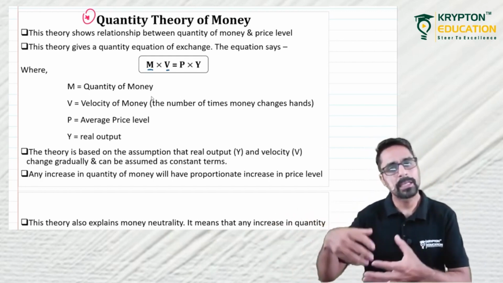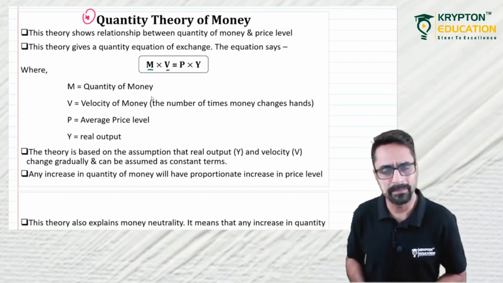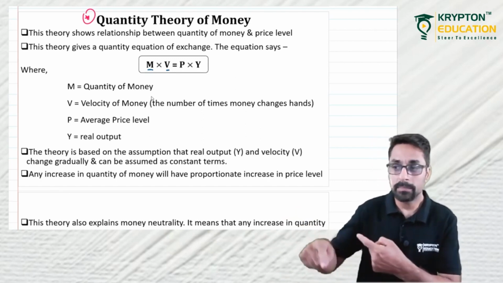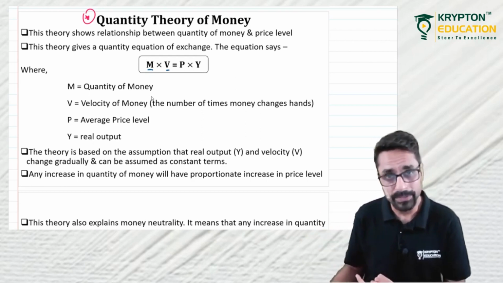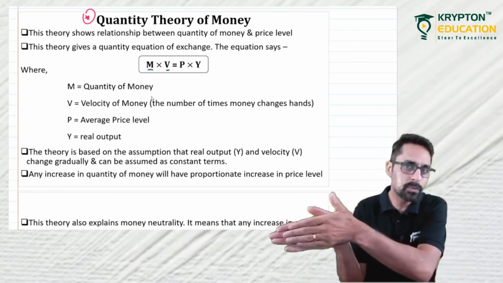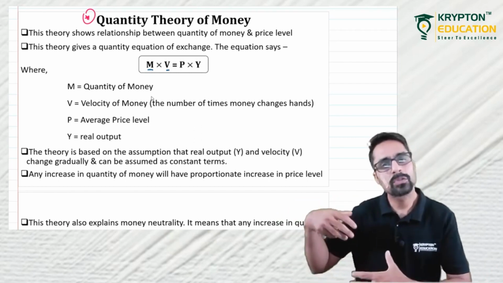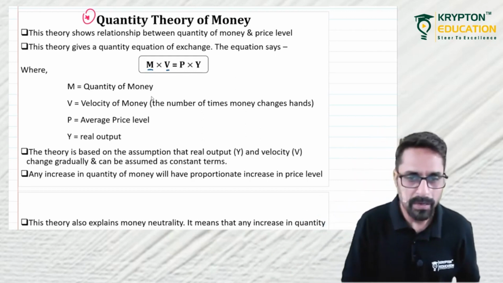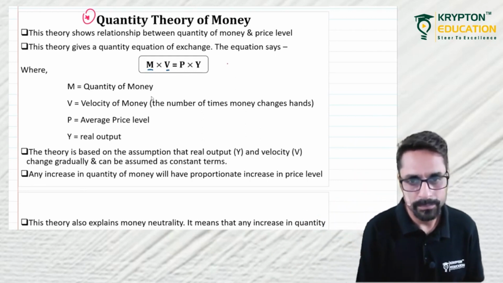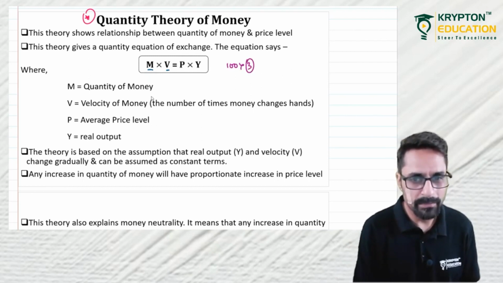That seller is going to his home after closing down his shop. He is buying certain articles for his family, stopping by in the way and buying some articles. Money changed hands using the same 100 rupee bill. Money changed hands twice. Then that person who sold some article to that seller is also using that money to buy certain articles. Money changed hands thrice. So if a 100 rupee bill changes hands 3 times, 3 will be the velocity of money and 100 would be the money supply.